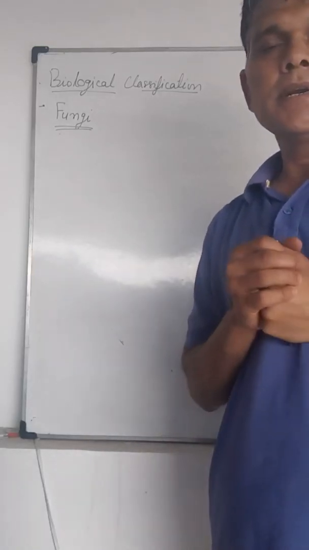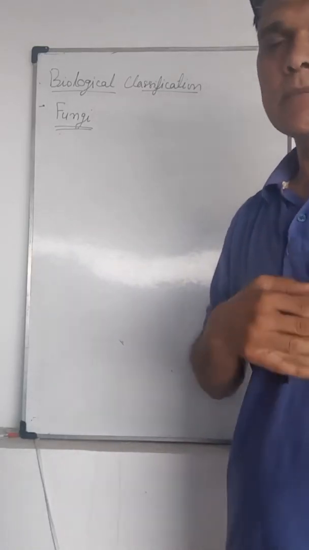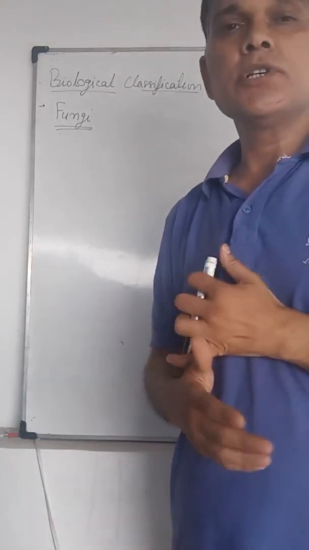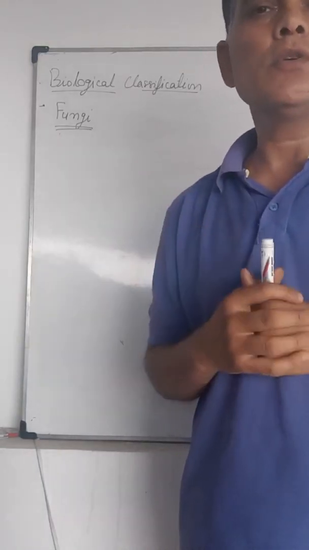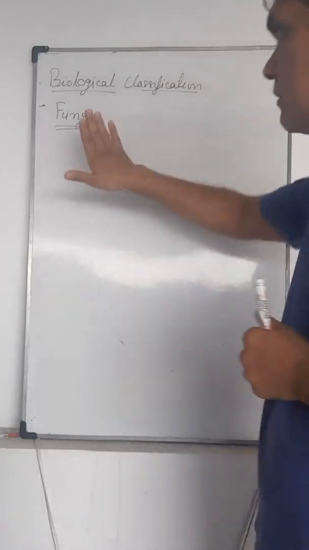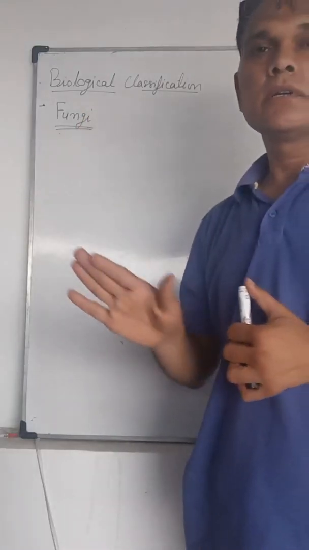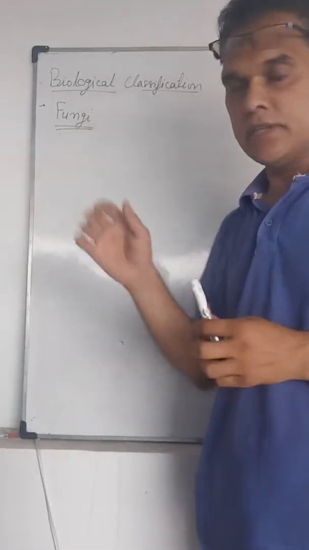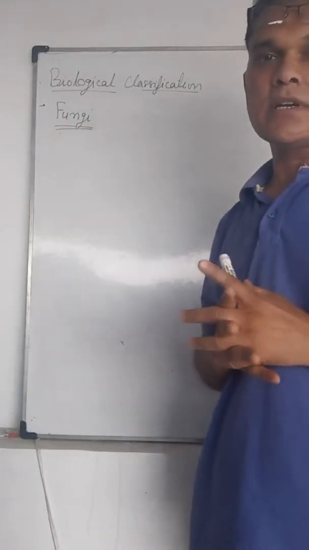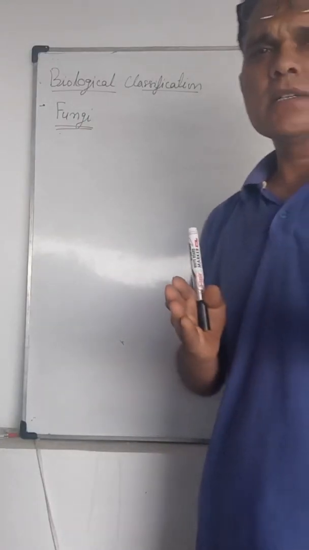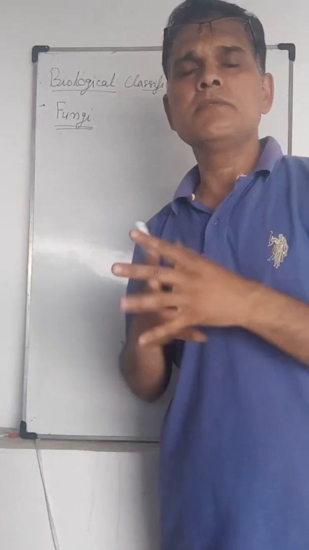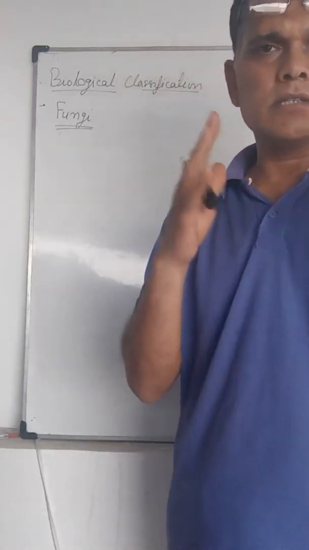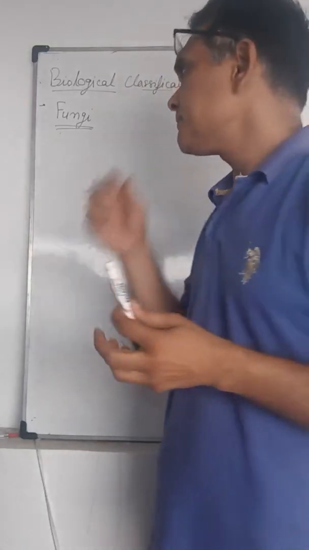Hello students, in the previous period we studied protista, which includes unicellular eukaryotic organisms. Now today we will discuss the different characteristic features of fungi. Fungi have unique characteristic features. They contain some characteristics of plants and some characteristics of animals.